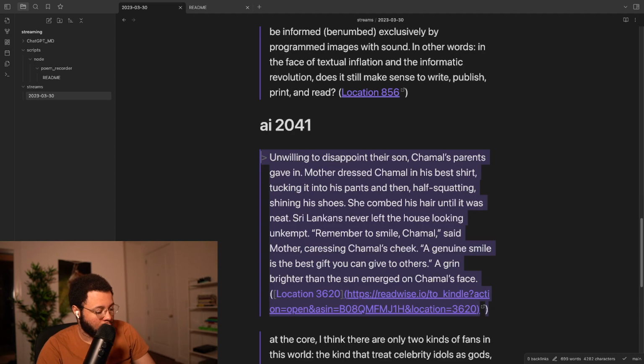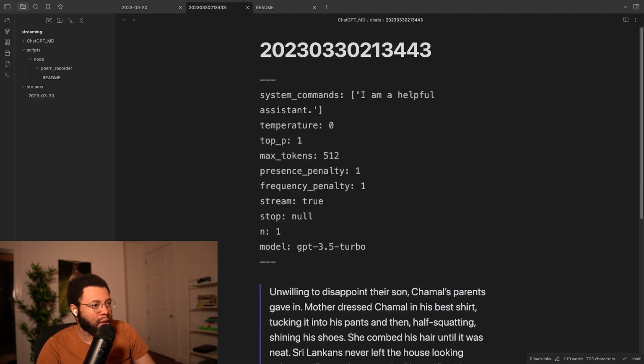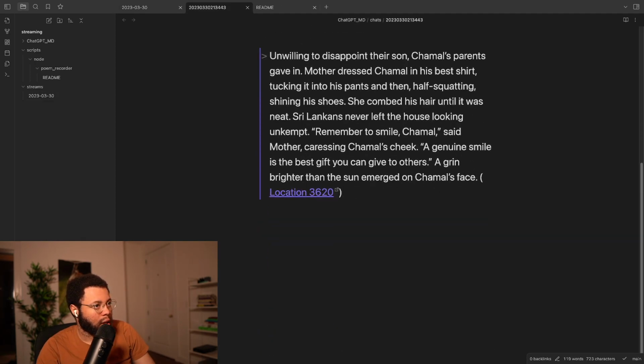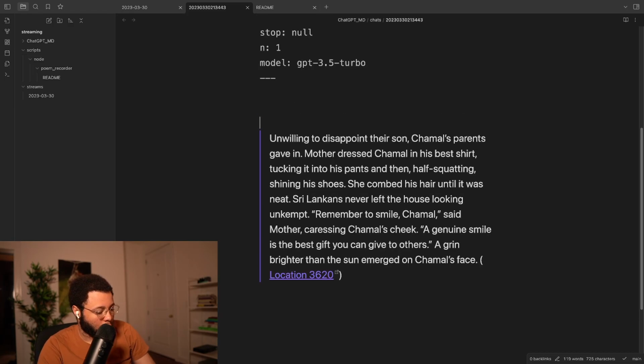So that's nice. I'm going to use my app ChatGPT-MD to say, write app ideas for the following quote. Let's see if I do have internet.